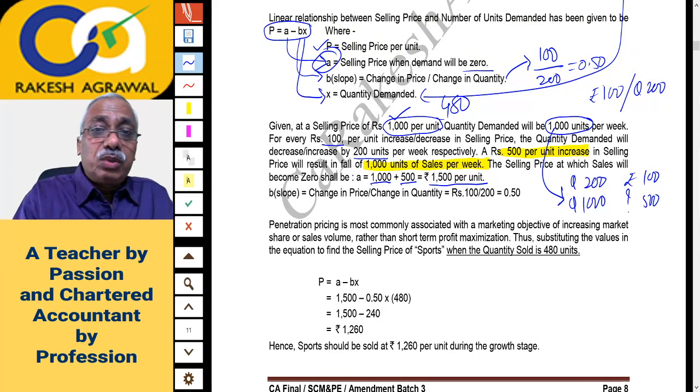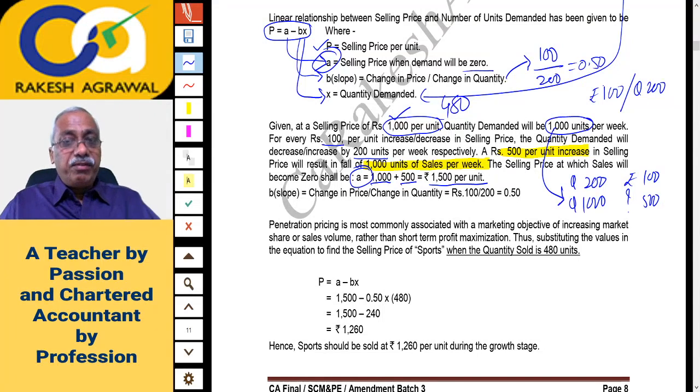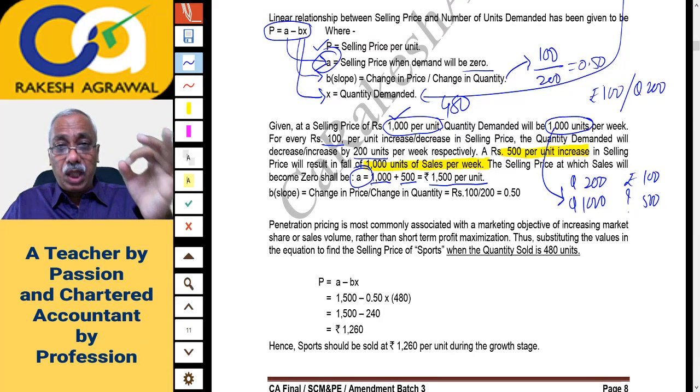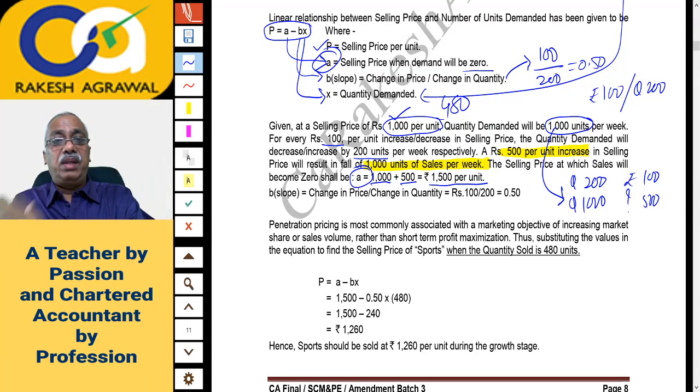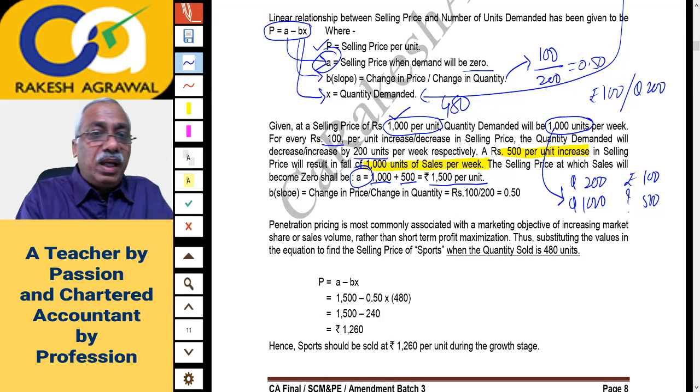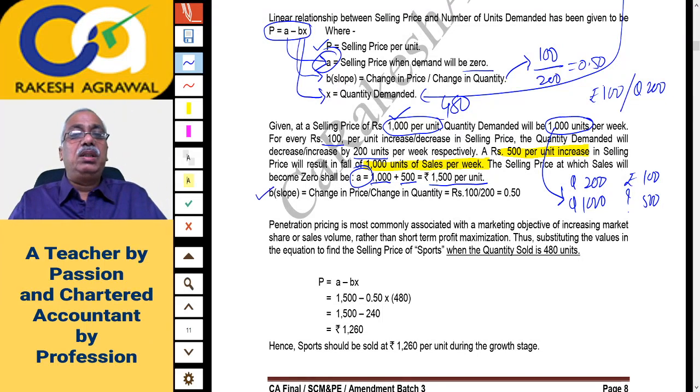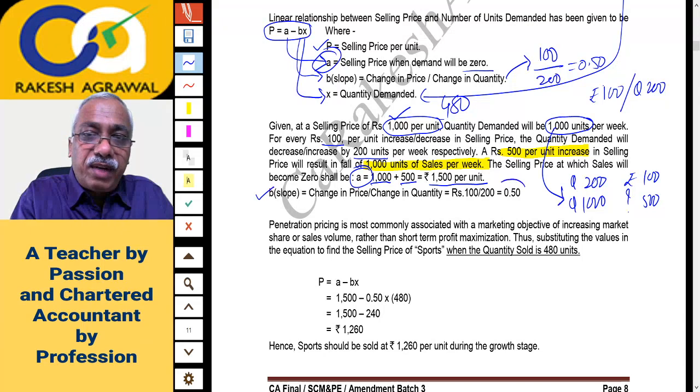So this 1500 is the value of A. Means if you keep a sales price of 1500, demand will become 0. And at a sales price of rupees 1000, the demand will be 1000 units, and so on. As you decrease the sales price, quantity demanded will increase. And this is the value of B, that is change in price upon change in quantity, that is 100 upon 200, that is 0.5.